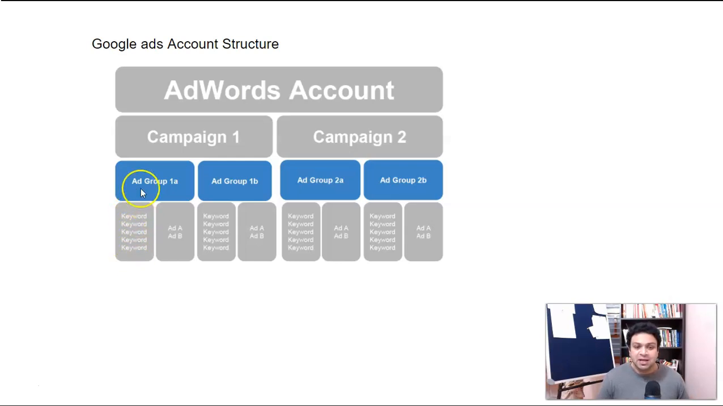For example, guys, look at this ad group 1A. You can use one type of keyword like diabetes, and in your ad group B, you can use another kind of keyword like blood sugar. And each time you target diabetes or blood sugar, you can create many ads under that, ad A, ad B, ad C. You can create many. Now let's understand this more deeply.